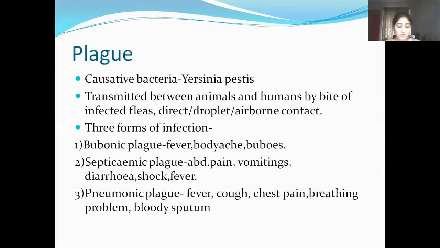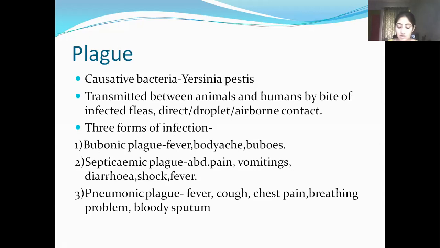As all of you know, plague is an infectious disease caused by bacteria Yersinia pestis. It is a zoonotic bacteria usually found in small mammals and their fleas. It is transmitted between animals and humans by bite of infected fleas, direct contact, inhalation, and rarely ingestion of infective material. So it can be a very serious disease in people with a case fatality ratio of 30% to 60%.